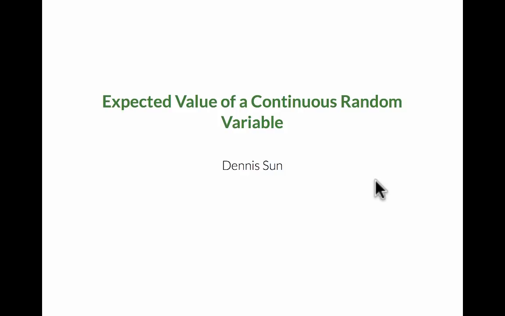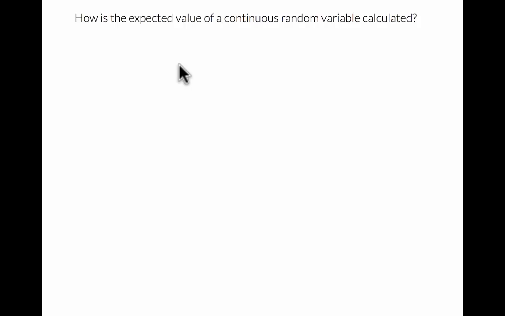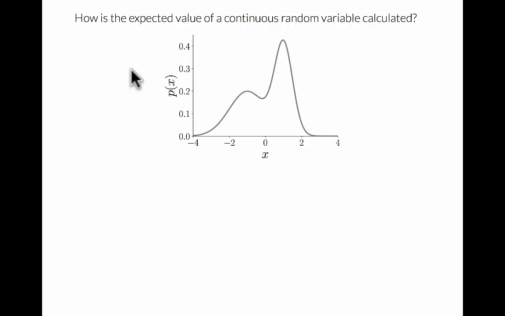Thinking about discrete approximations to continuous random variables will help us in this lecture video, which is about computing the expected value of a continuous random variable. The central question we will address in this video is how to calculate the expected value of a continuous random variable. For example, here's a PDF. We have some sense that the center of mass is around here somewhere, but how do we find out where exactly that center of mass is?